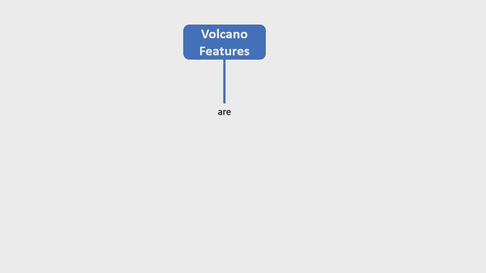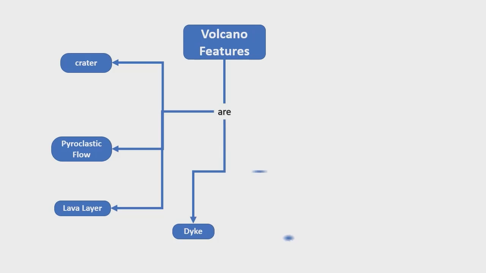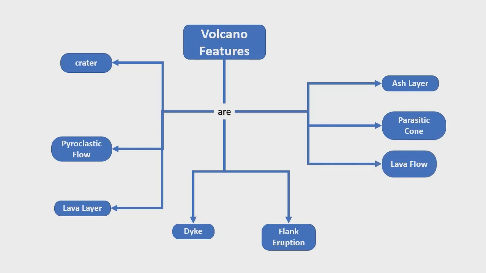Volcano features are the following: crater, pyroclastic flow, lava layer, dike, flank eruption, ash layer, parasitic cone, and lava flow. These are just some of the basic volcanic features that can be found in most of the volcanoes.